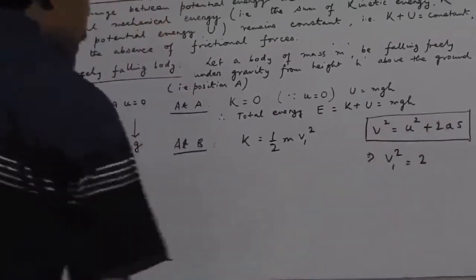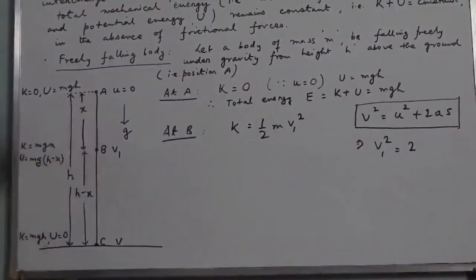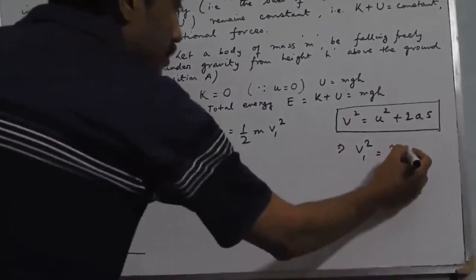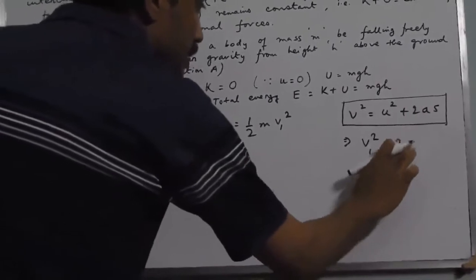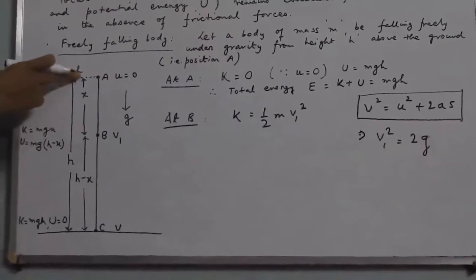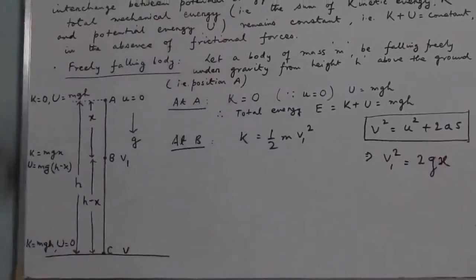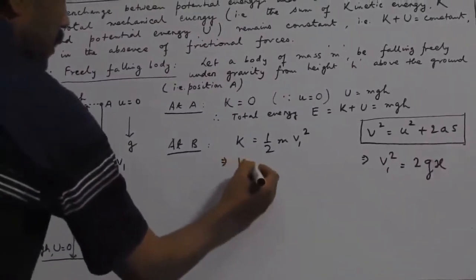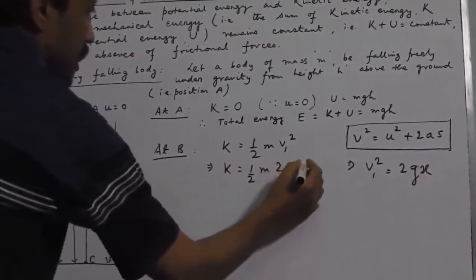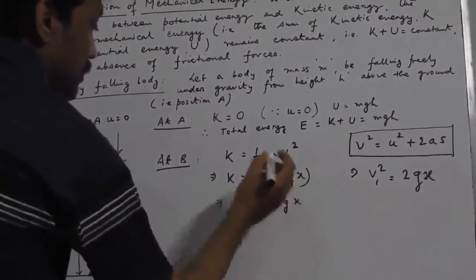Because the body is descending under the force of gravity, the acceleration a is replaced by g, that is the acceleration due to gravity. And s is the displacement. So the displacement of the object from the point A to the point B is x. So this is 2gx. Therefore, the kinetic energy becomes half into m. Instead of v square, we will write 2gx, which means that the kinetic energy becomes mgx.